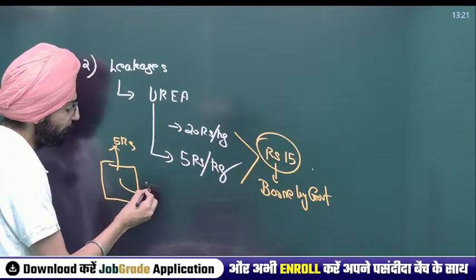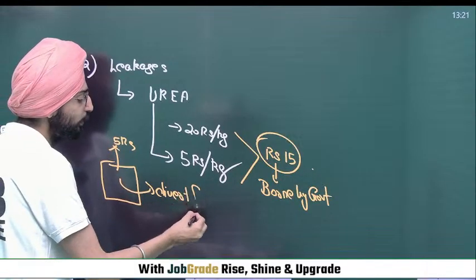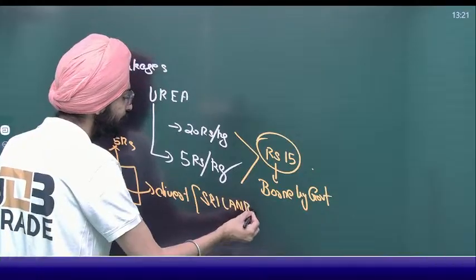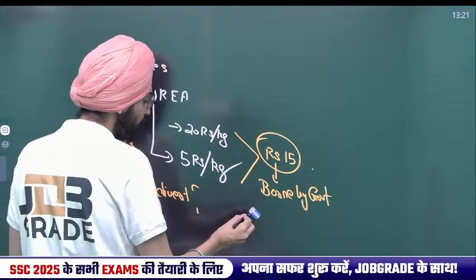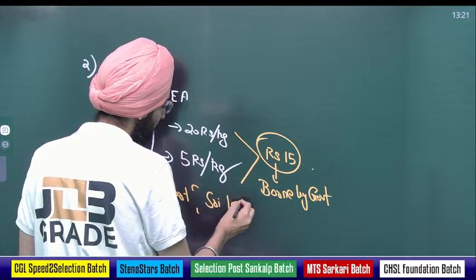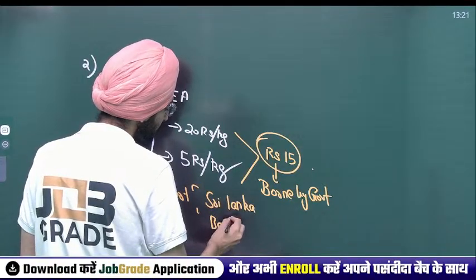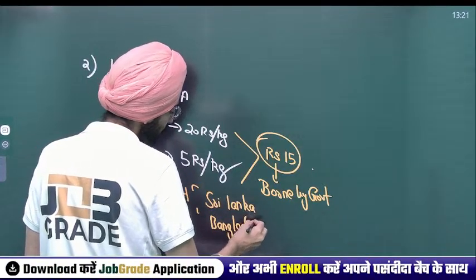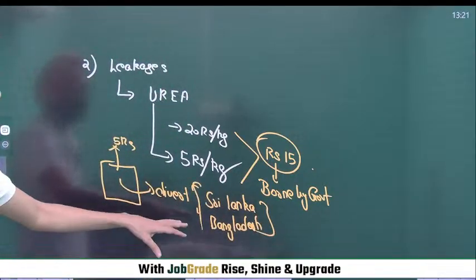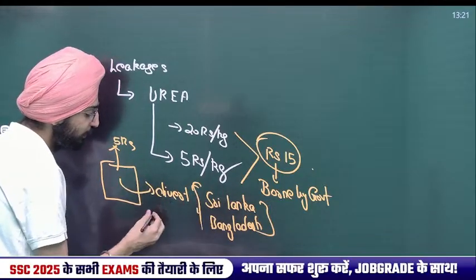He'll, of course, divert this urea to international markets, for example Sri Lanka and Bangladesh, and he will get 20 rupees.